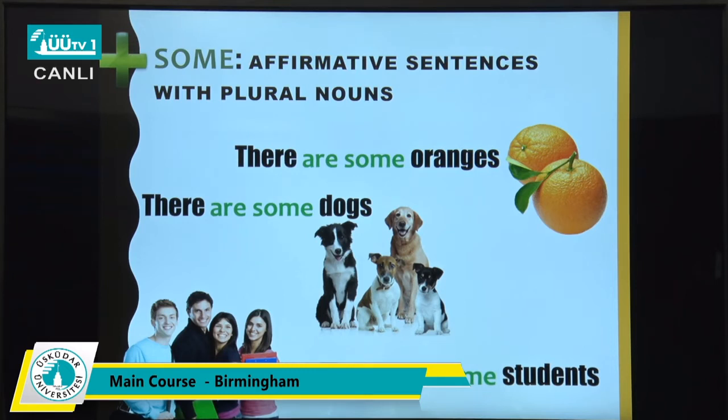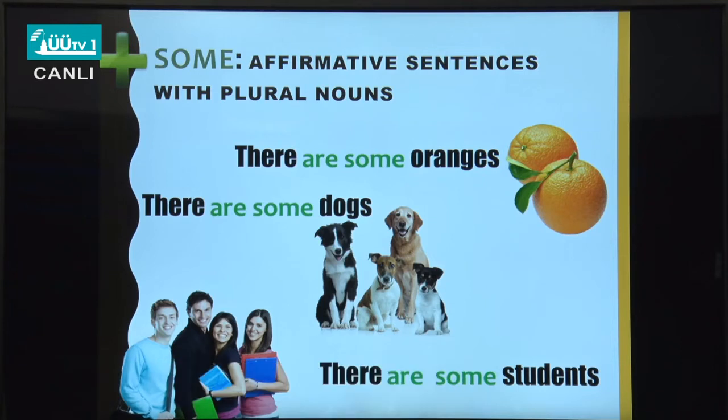So why don't we count and say there are 2 oranges, there are 4 dogs, there are 4 students? Let me tell you something. When we want to talk about something that we don't know the number of, or we don't care about the number of that item, we use some.